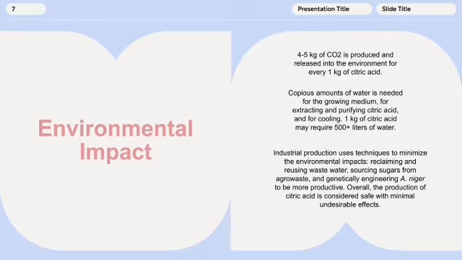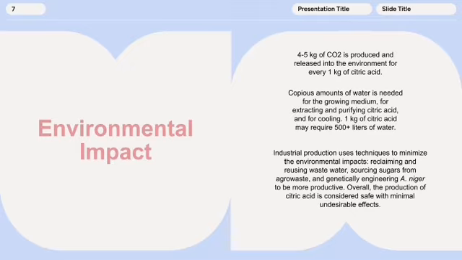There is an environmental impact. 4 to 5 kilograms of CO2 is produced and released for every 1 kilogram of citric acid. Also, copious amounts of water is needed. For every 1 kilogram of citric acid, it may require 500 or more liters of water for the growing medium, for extracting and purifying citric acid, and for cooling.